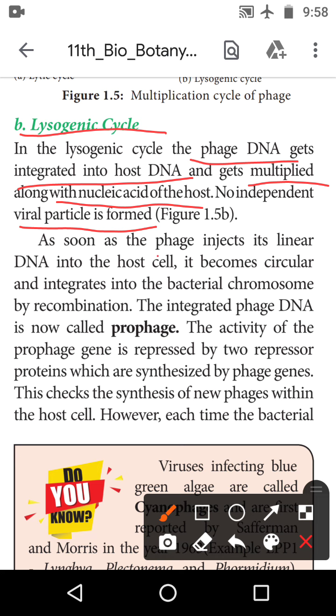Then as soon as the phage injects its linear DNA into the host cell, it becomes circular and integrates into the bacterial chromosome by recombination. So its shape is circular, integrated into the bacterial chromosome by recombination. This integrated phage DNA is now called the prophage. Pro means before, because it is a circular DNA integrated into the bacterial chromosome by recombination. The name of that DNA is prophage.